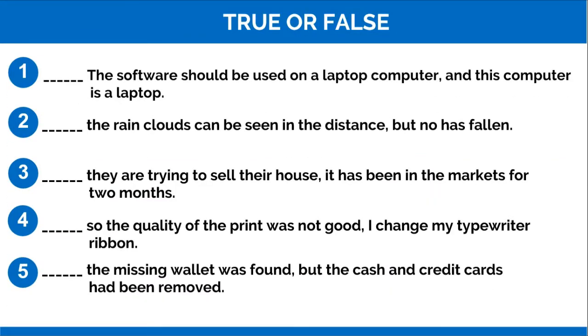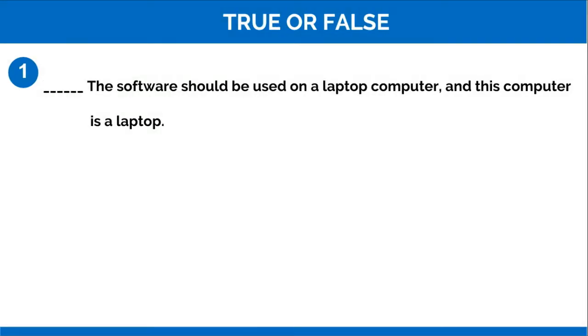Here we have other examples to help you understand better. We are going to analyze whether these sentences are true or false. We start from number 1. The software should be used on a laptop computer, and this computer is a laptop. Is it true or false? Let us see. Here we identify a connector, and. It means that this sentence will need subject, verb, subject, verb, because there is a connector and.